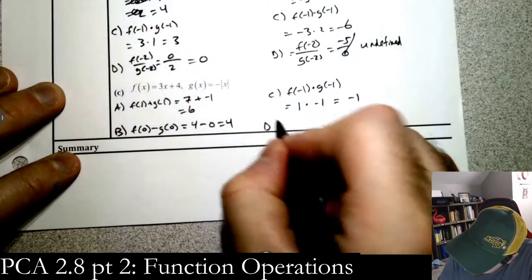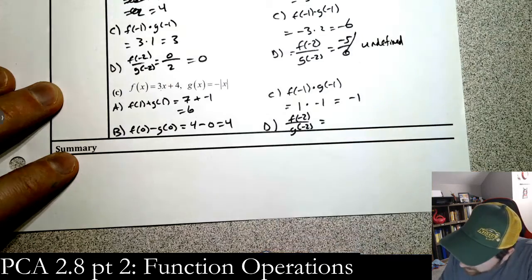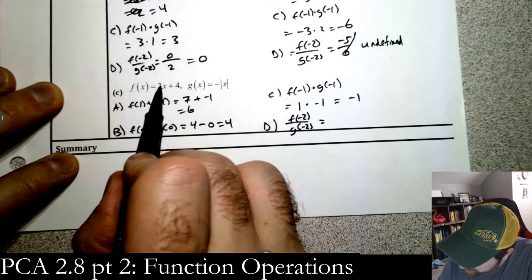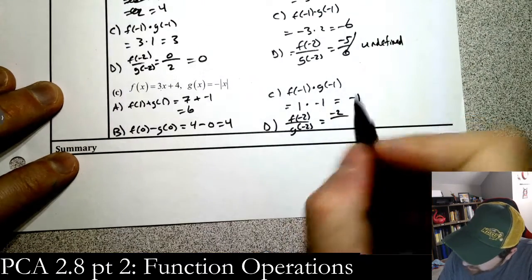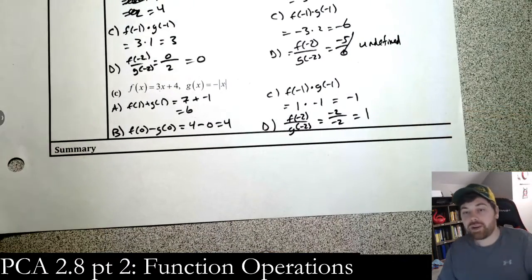And D, we have f of negative 2 over g of negative 2. F of negative 2 is negative 6 plus 4 is negative 2. G of negative 2 is just going to be negative 2. And so we get a positive 1 as our solution.